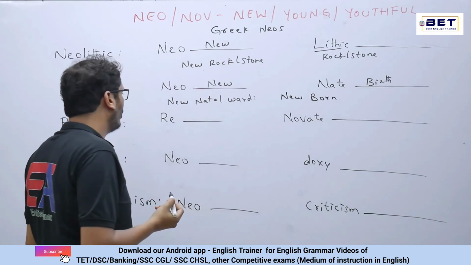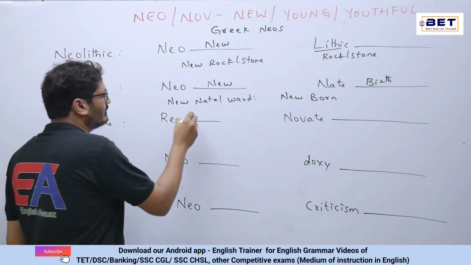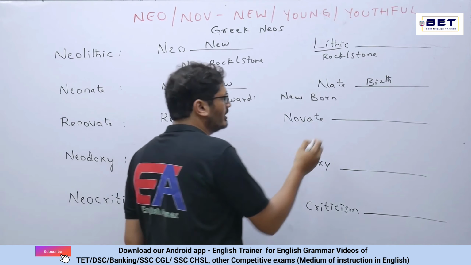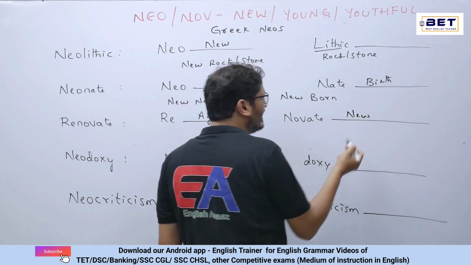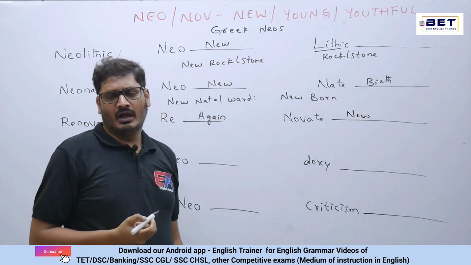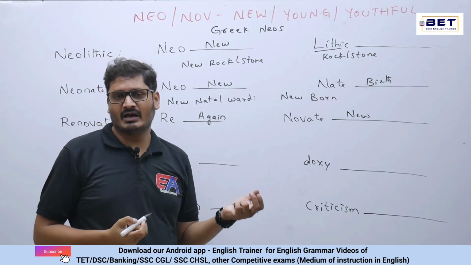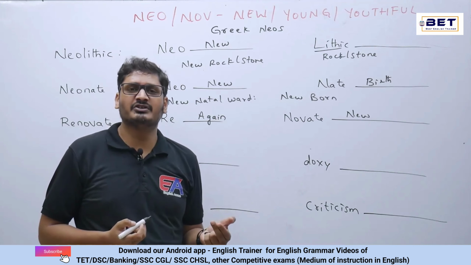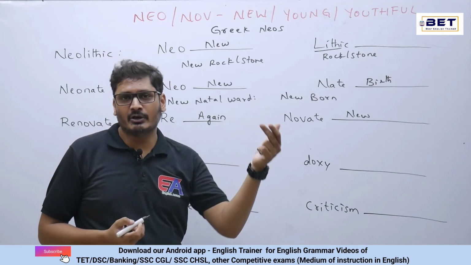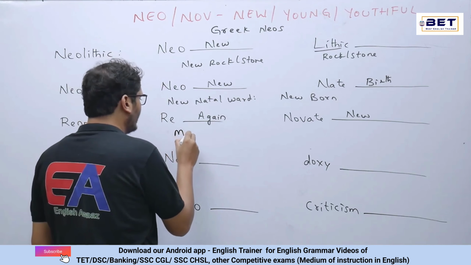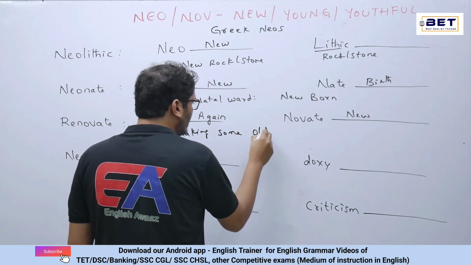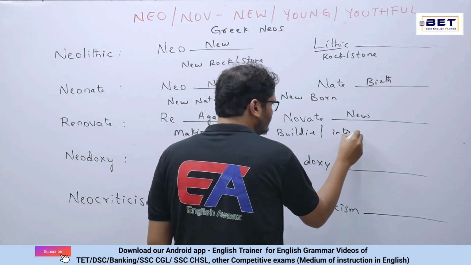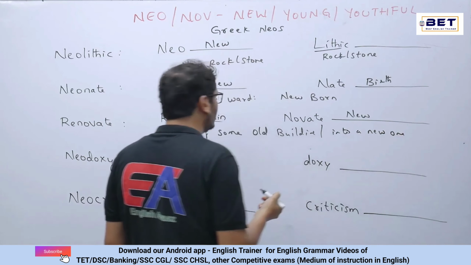See the next word, renovate. Whenever we come across a word called novate, that's altogether new. For example, we see certain boards saying this building is under renovation. So renovation is making something old into new, making an old building and so on into a new one.